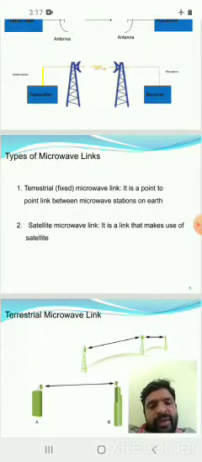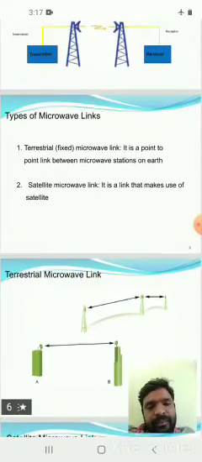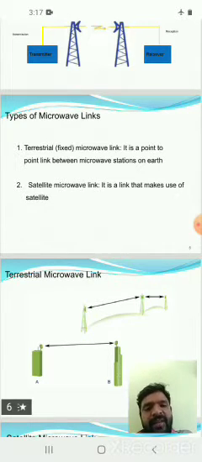Types of microwave links. Here, microwave links are basically divided into two types. One is terrestrial microwave link. It is a point-to-point link between microwave stations on Earth. And another one is satellite microwave link. It is a link that makes use of satellites. So microwave links are divided into two types: terrestrial microwave links and satellite microwave links.